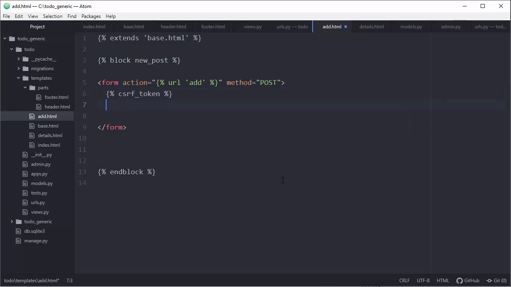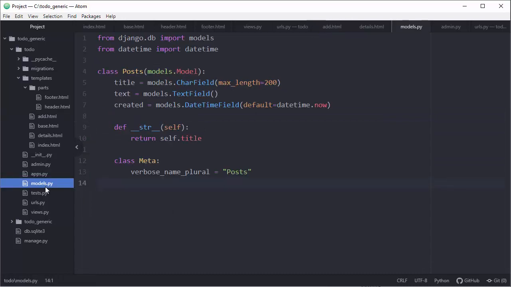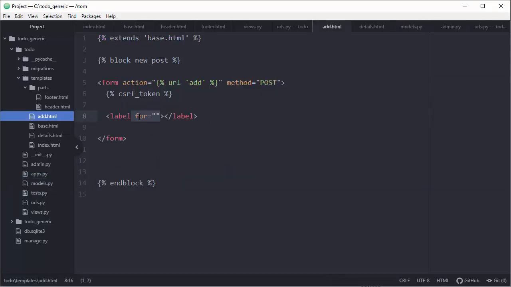And now let's create labels. So label for title, see, in models we have title and text, and we need an entry field for that. Right, so let's work on that. Label for title, and it will be title.